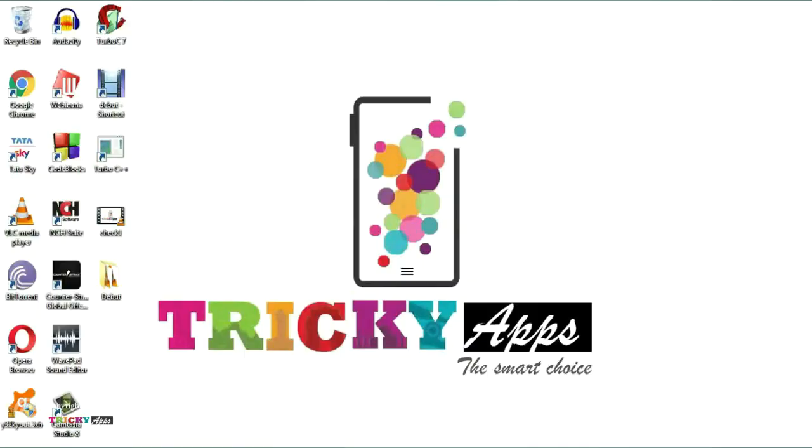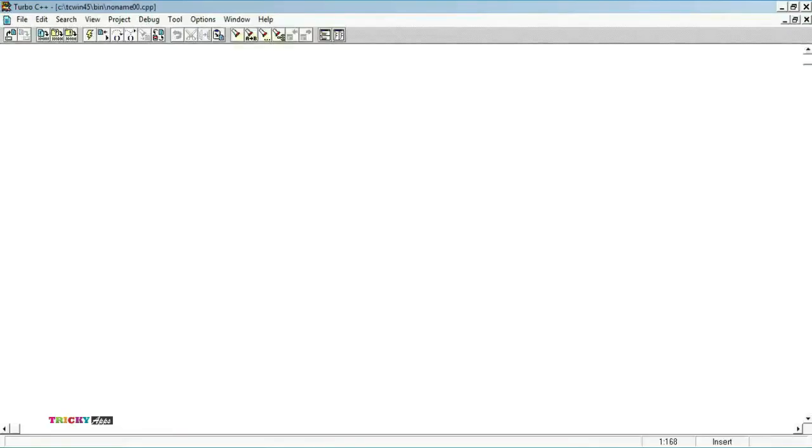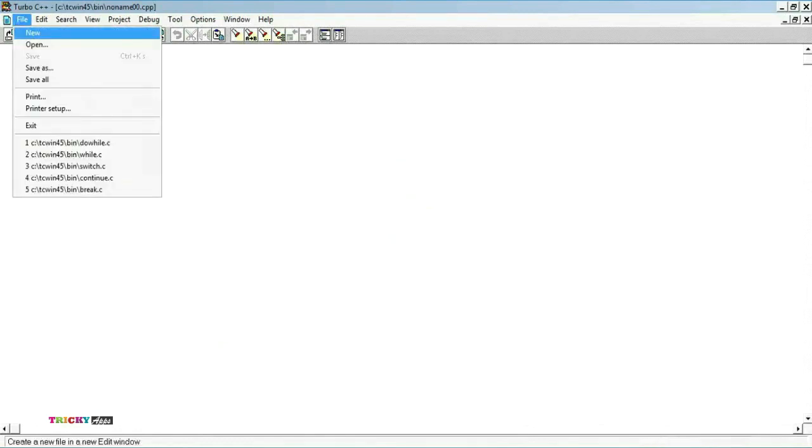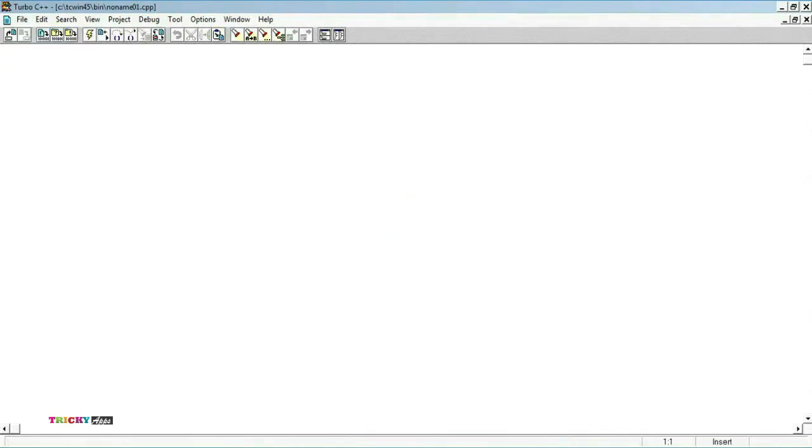Let us now understand a simple C program to find the sum of first n natural numbers using for loop. Open the Borland C compiler. After opening the Borland C compiler, go to the File menu. In the File menu, we have the New option, select it. A blank window will be displayed, where we need to write the program. #include <stdio.h>.